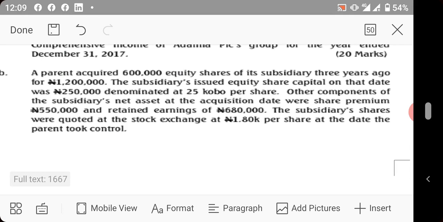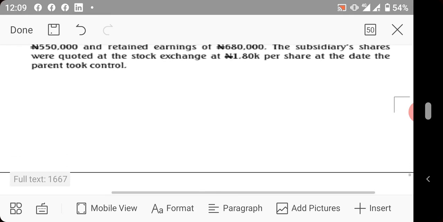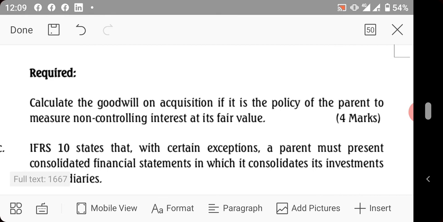Other components of the subsidiary's net assets at acquisition date were share premium of 550 and retained earnings of 680. The subsidiary shares were quoted at the stock exchange at 1 naira 80 kobo per share. At that date, the parent took control. You are required to prepare goodwill on that date.